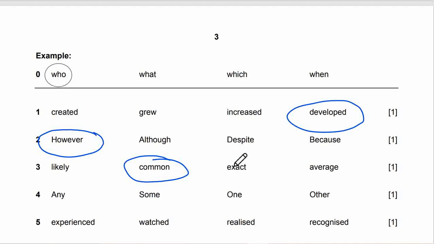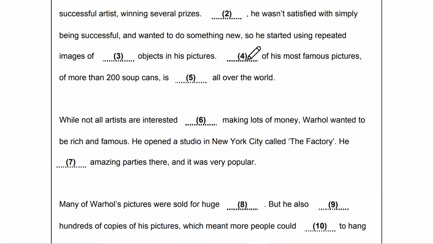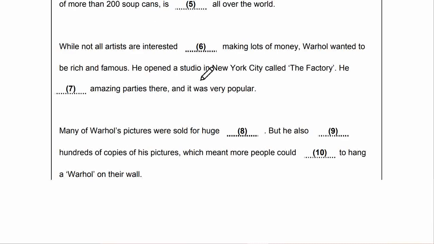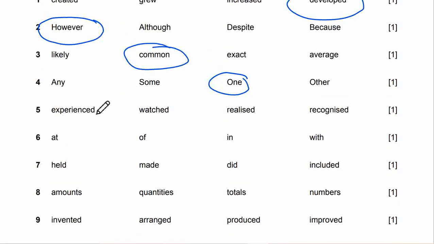Here you might choose one. One of his most famous pictures of more than 200 soup cans is blank all over the world. Number 5: not experience, not watch, not realize. It will be recognized all over the world.